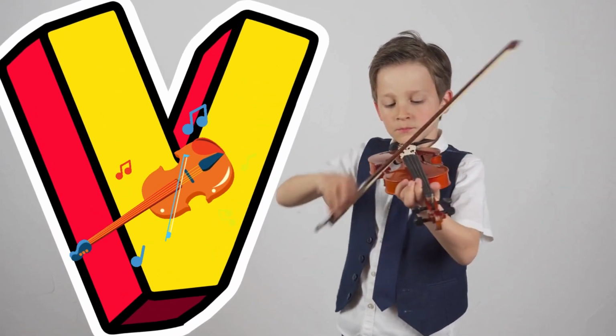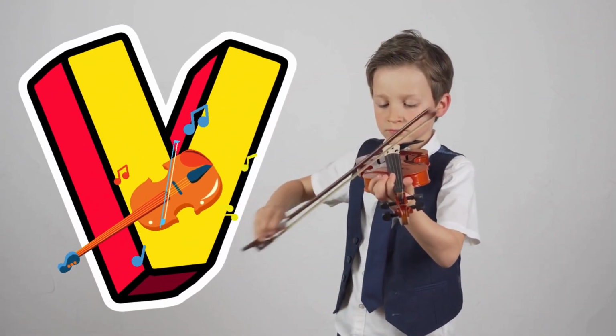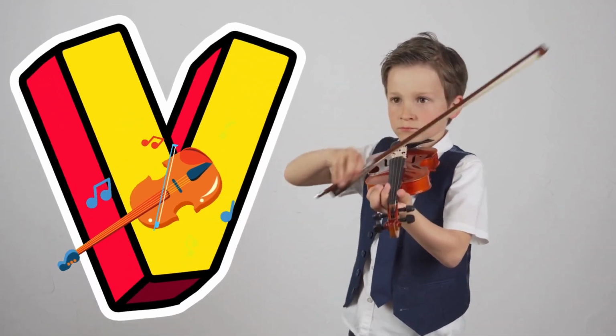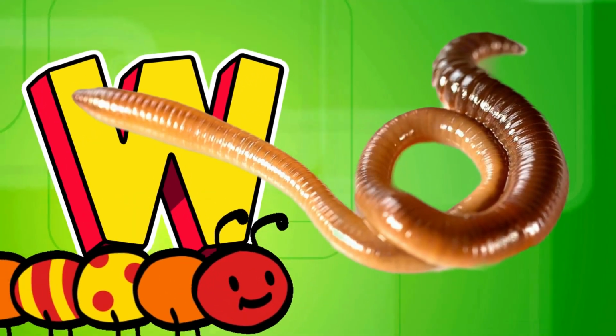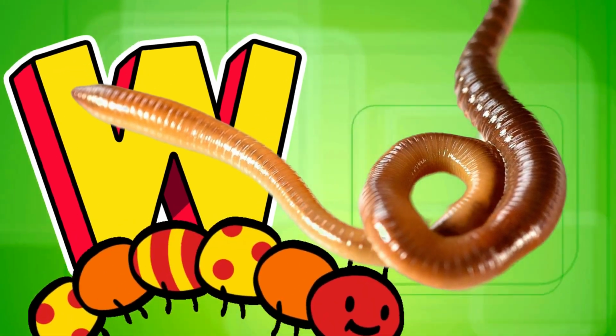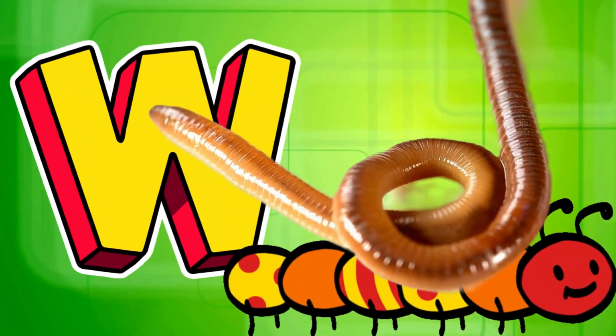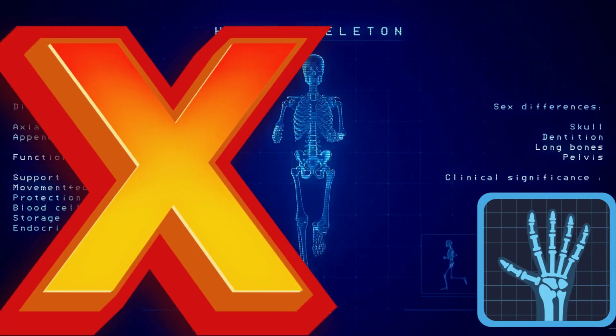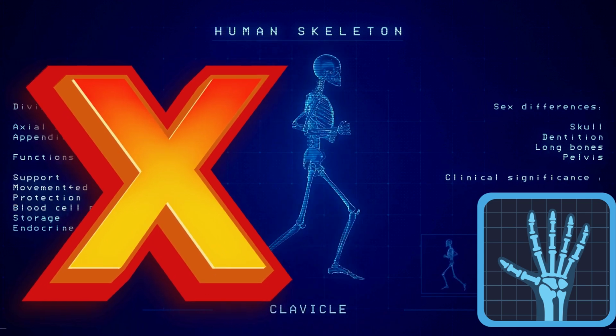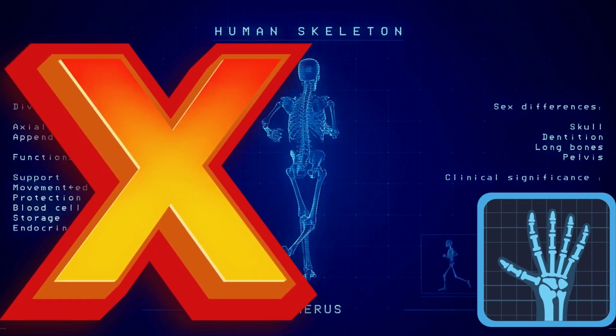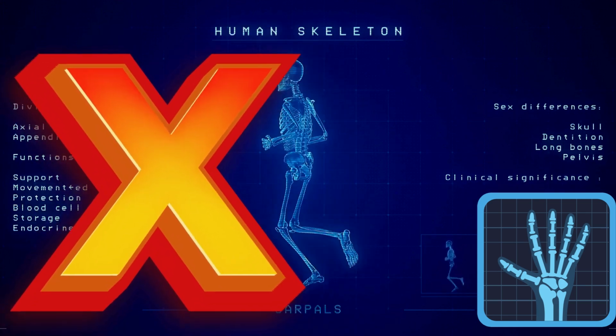V is for violin, playing sweet. Let's do the violin dance, bowing with our feet. W is for worm, crawling underground. Let's do the worm dance, wiggling all around. X is for x-ray, seeing through. Let's do the x-ray dance, posing for a view.